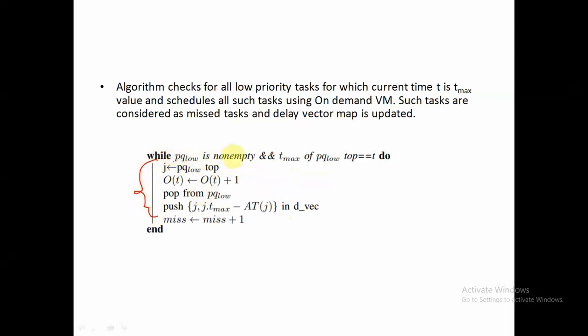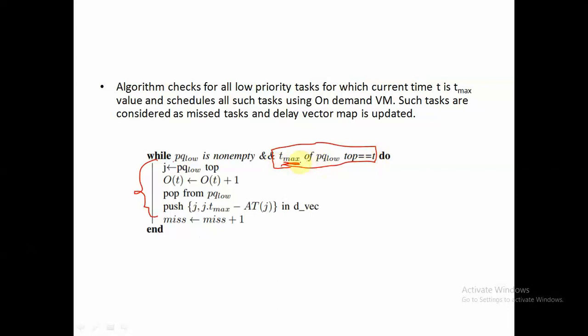That means we should have at least one low priority task in our min heap, and Tmax of PQ low top equal to T. This is an important condition which verifies whether the current task at the top of our min heap of low priority has been delayed till Tmax or not. That is, whether the current time T equals Tmax or not.